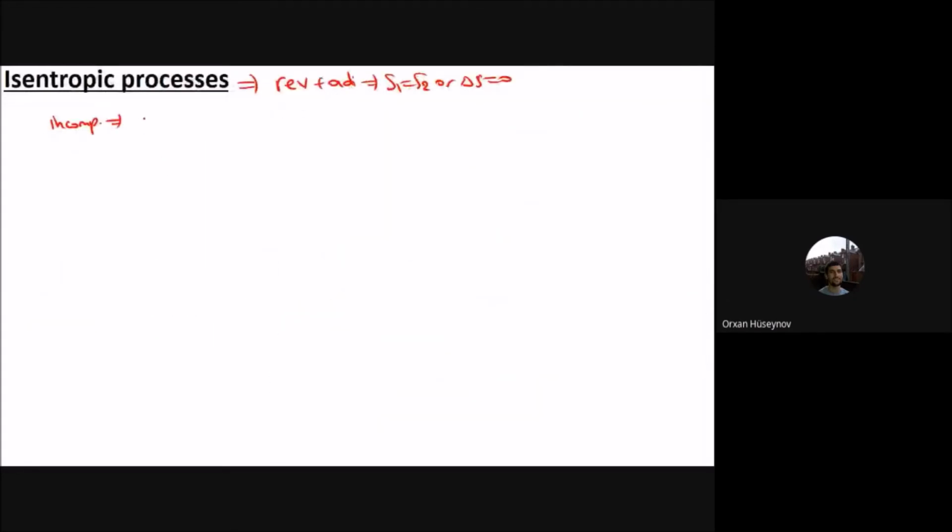If it is isentropic, the left side is 0, and therefore ln T2 by T1 is 0, or T1 is equal to T2. If it is an incompressible substance, isentropic means that temperatures are the same.